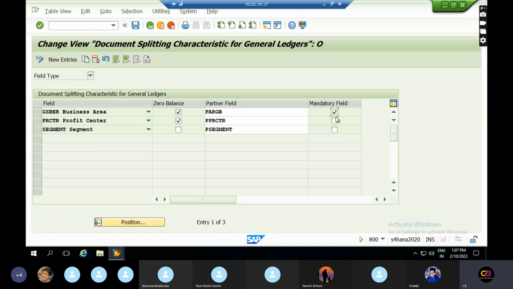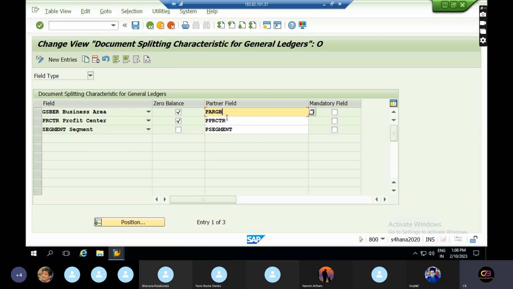If you select this indicator, then at the time of posting the entry, you need to give the partner business area, like in the FB60 transaction. It's a mandatory option. If you ignore it, then even if you give it or not, the system will take the entry. But if you select partner business area, partner profit center, partner segment, then it should be mandatory while posting the documents.